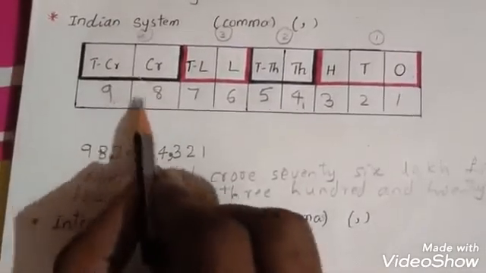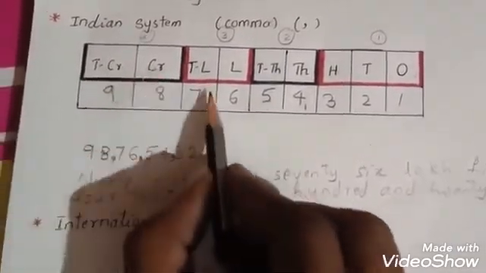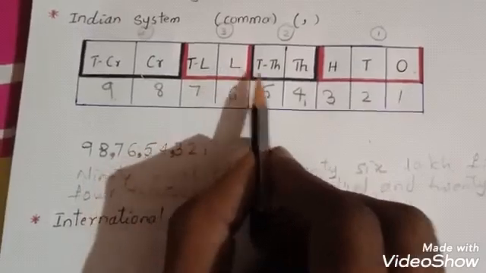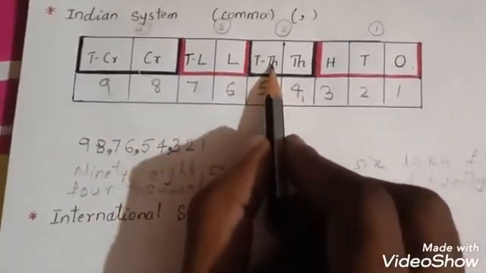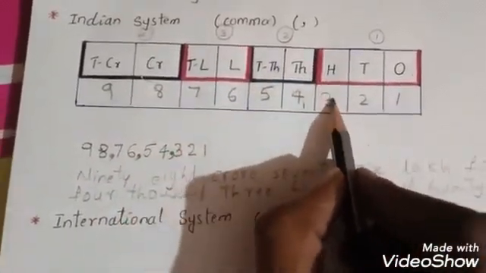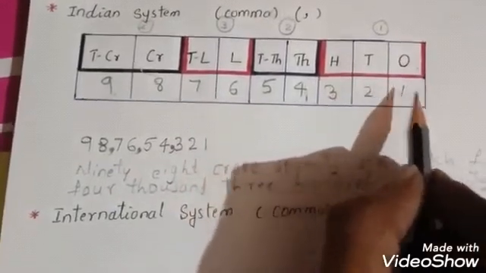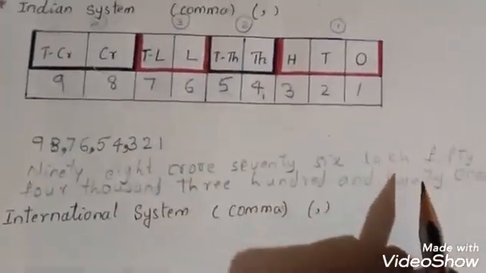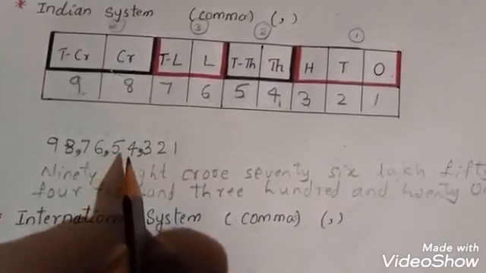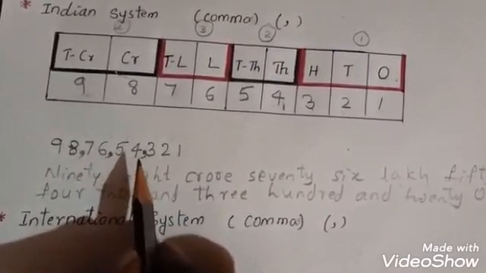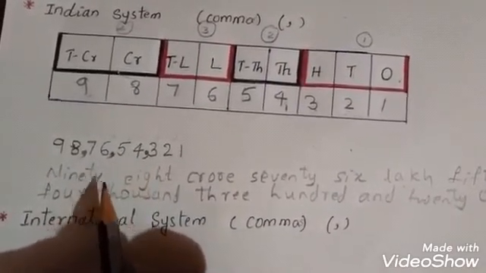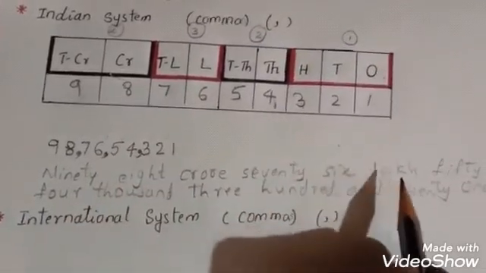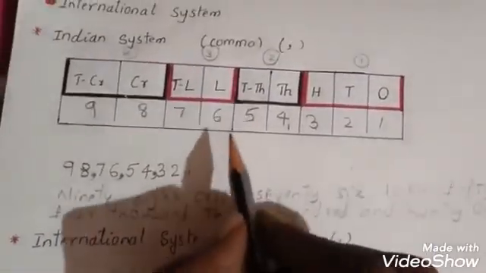You know that 98 crore 76 lakh 54,000. Okay, and next 321. According to the Indian system, how to put the commas, and how to write and how to read large numbers in the Indian system.